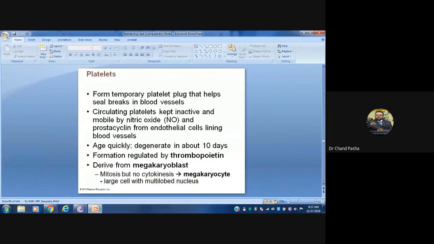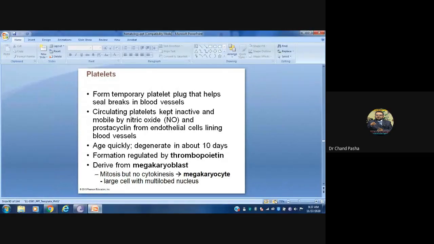Platelets form a temporary platelet plug that helps seal breaks in blood vessels. So they will make a temporary plug. Circulatory platelets are kept inactive and mobile by nitric oxide and prostacyclin from the endothelial cells lining blood vessels. See, hemostasis is the maintaining of the blood clotting process. There is a uniform equilibrium of blood. It should not be clotted completely. See, suppose there is an injury, it should clot over there.